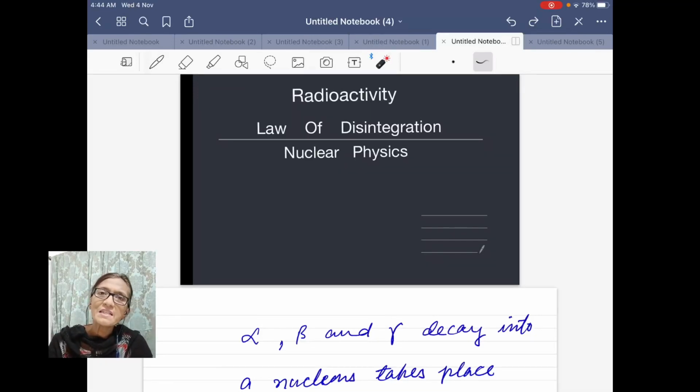Today we are going to discuss radioactivity and the law of radioactive disintegration in the lesson nuclear physics. If you have ever seen a radium piece on any article or on any watch at night, in the dark, then you would have noticed that it emits radiation spontaneously, without any excitation or stimulus. This phenomenon is called radioactivity.